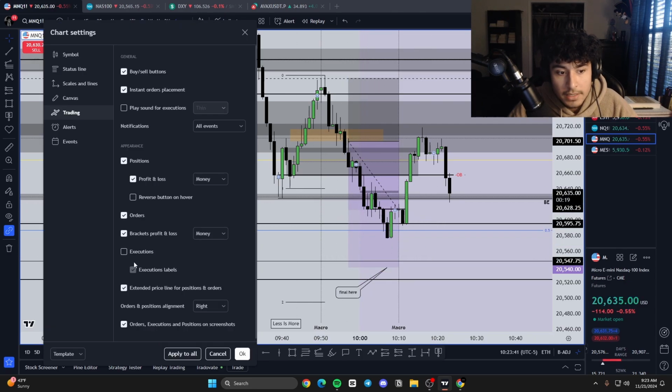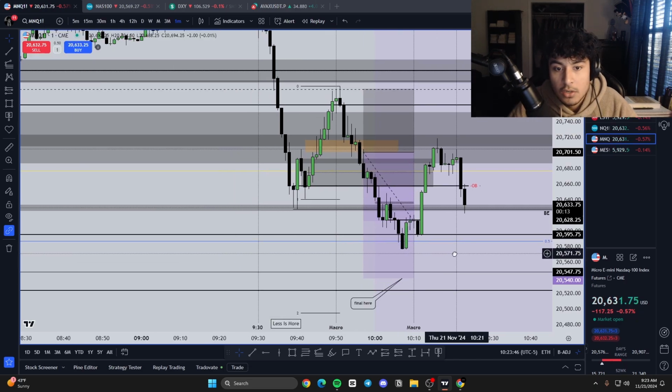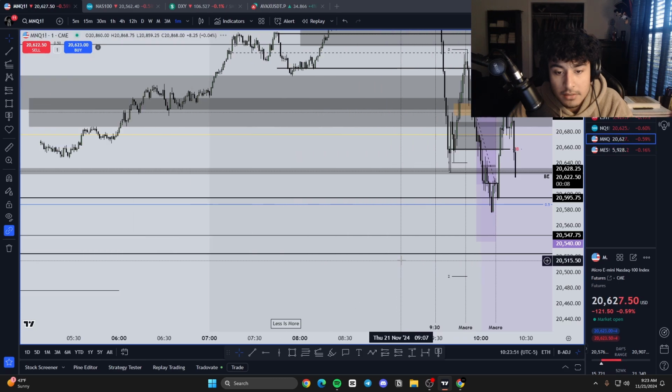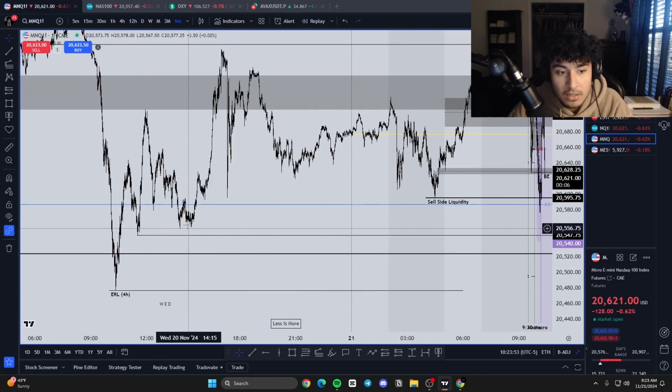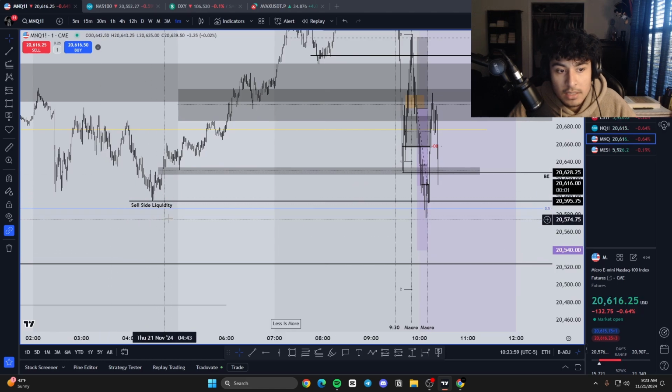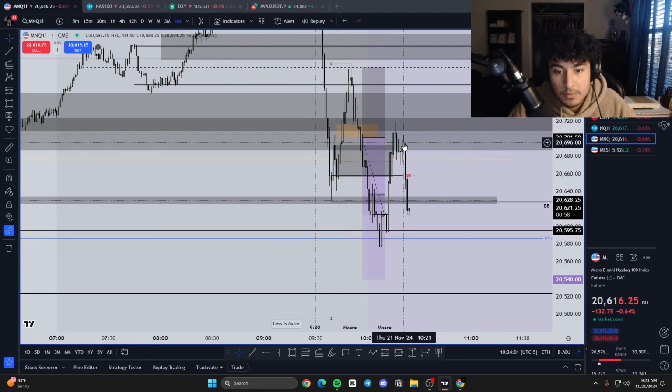And again here, you can see the execution is not photoshopped. This is real. Real deal stuff. I was looking for the standard deviation target here, and then this target over here, which was these relative equal lows down here, but it just never got met. But that's cool with me. And then this is the London lows. As you can see, it got met, swept, and then eventually we started to move up.